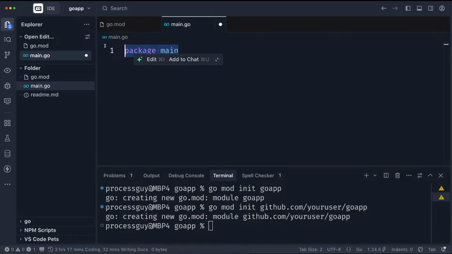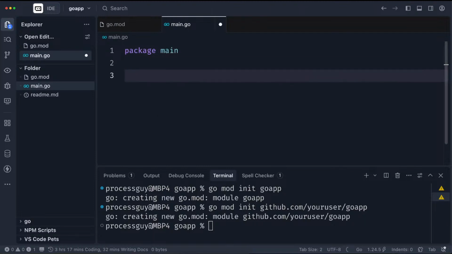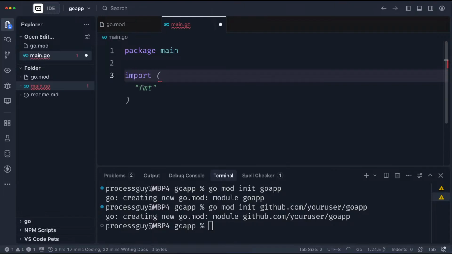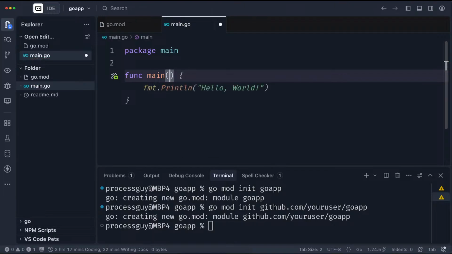Now, the first thing we have here is the keyword package, then main. Main is not a keyword. This is the name of the package that you're entering. And we want to use a particular extension or module. Just to give you an example of how things work, of course, we can run it without doing anything. So let's do it without doing anything so that you can see how it goes. Let's go as bare minimal as possible.